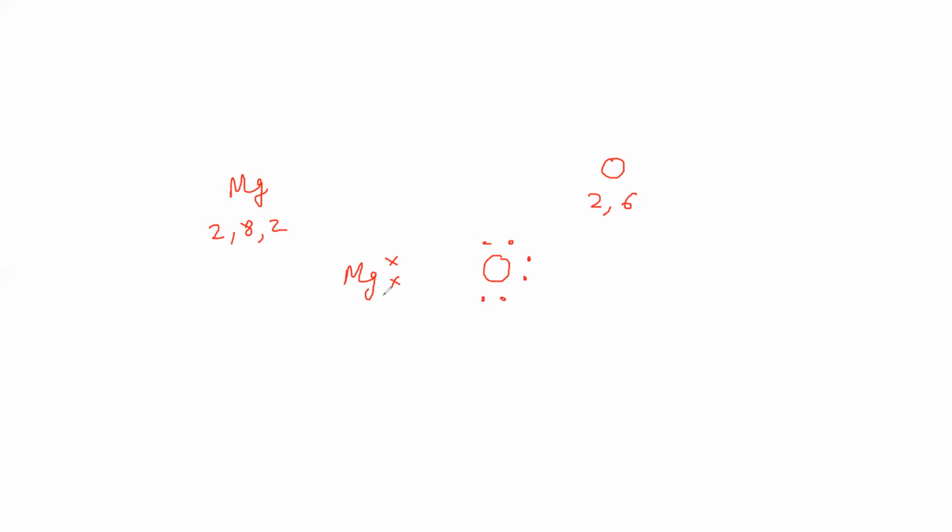So what will magnesium do to become stable? Magnesium loses 2 electrons. The number of electrons lost will be the charge. If an atom loses 3 electrons, I will make a plus 3 charge. If it loses 2 electrons, I will write a plus 2 charge. Why plus? Because protons are more. Oxygen, on the other hand, needs 2 electrons, and when it gains them, it becomes O2 negative.